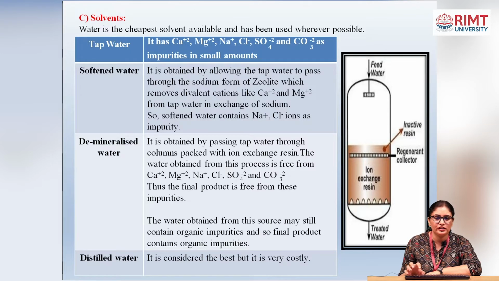The water obtained from this process is free from calcium, magnesium, sodium, chloride, sulfate and carbonate. Thus the final product is free from these impurities. The water obtained from this source may still contain organic impurities, and so the final product contains organic impurities.